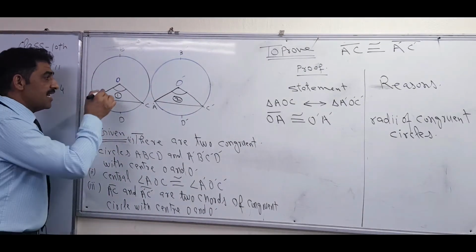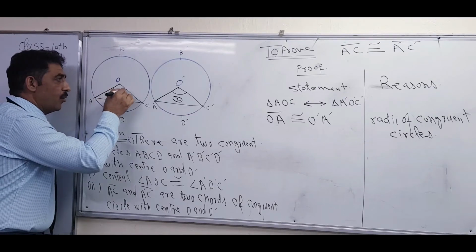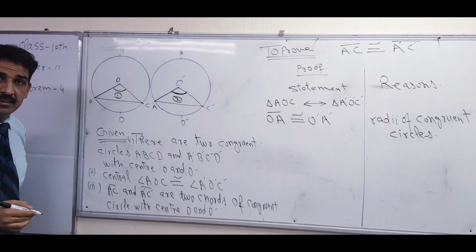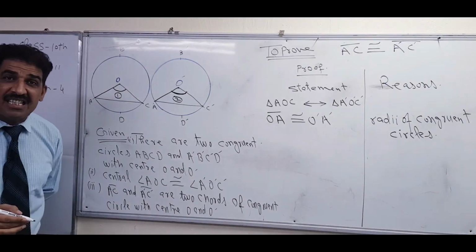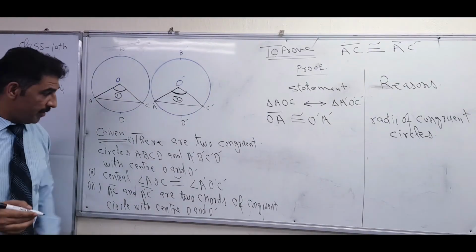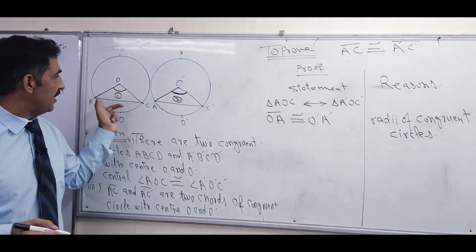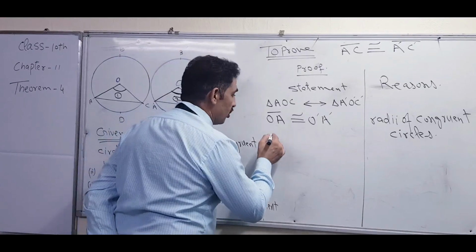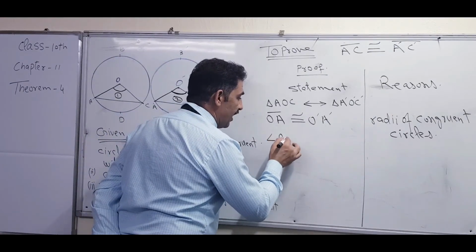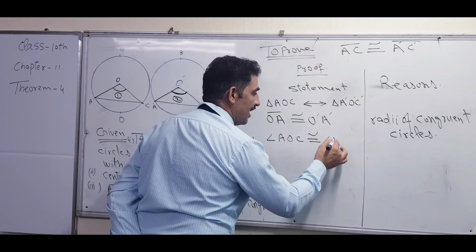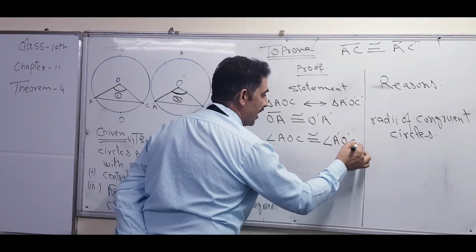Same, this angle AOC and angle A dash, O dash, C dash, are they congruent or not? Good, they are congruent. What is the reason? Good, because we have already discussed in the given. It is already given in the statement that the central angles are congruent. So you will write that angle AOC is congruent to angle A dash, O dash, C dash.